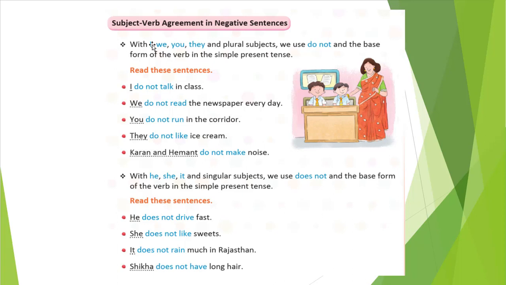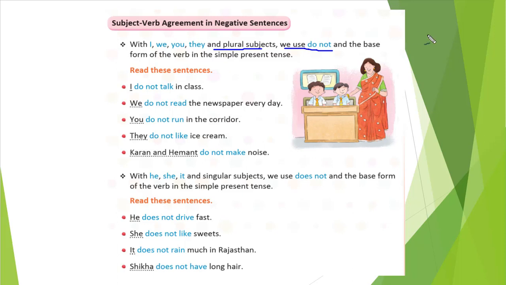Any idea? Yes? No? Okay, so let me tell you. With I, we, you, they, and plural subjects, we use do not. When I, we, you, they and a plural subject is there, that time what will we use? We will use do not. Understood this first point?